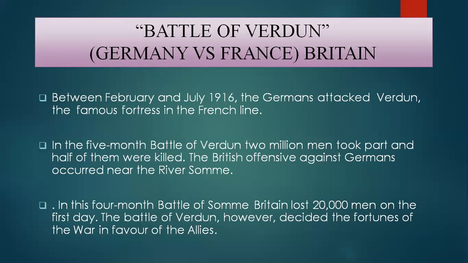The next concept is the Battle of Verdun. It's a battle that happened between Germany and France. On one side, Britain and France were tied up and fighting against the German forces.